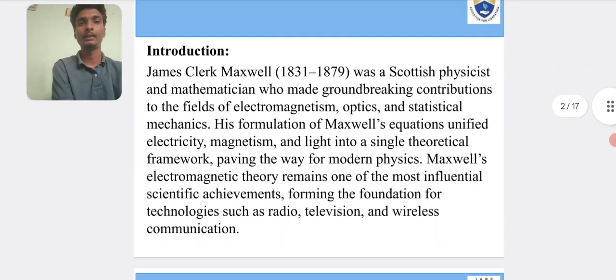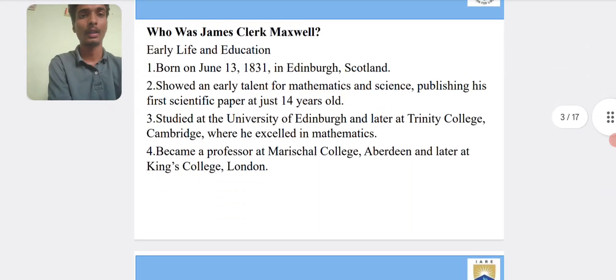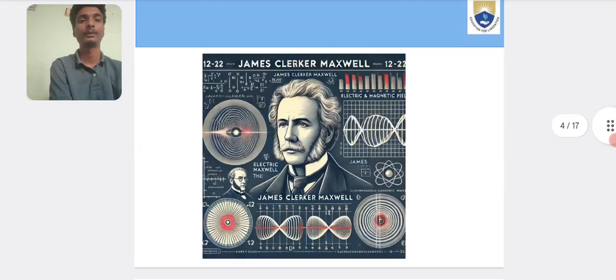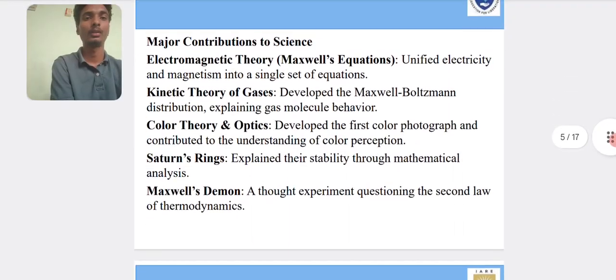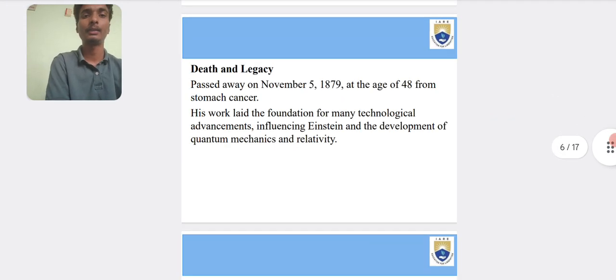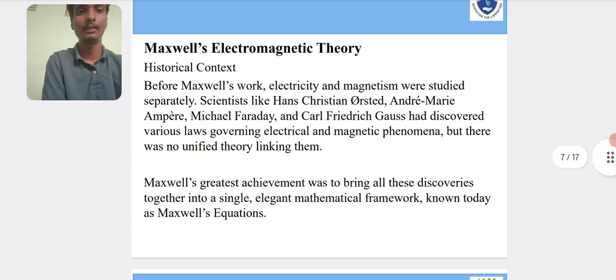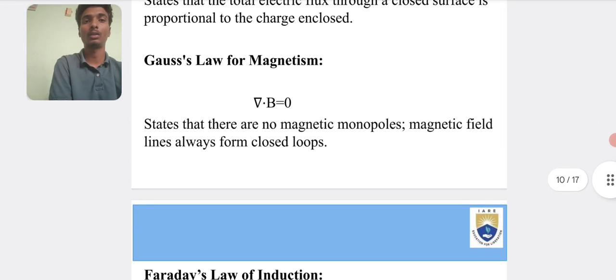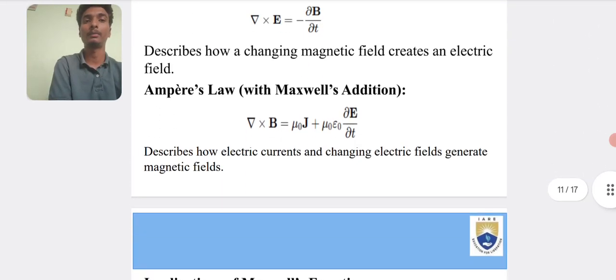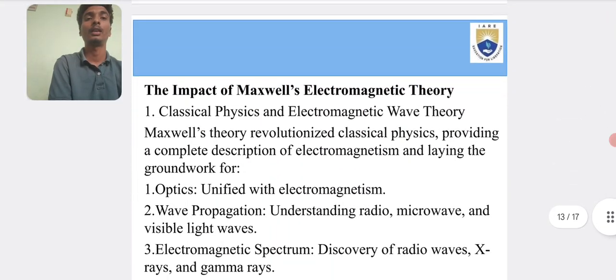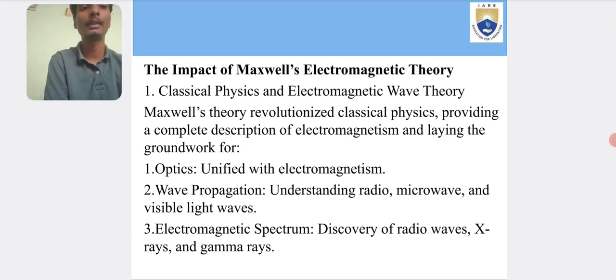So this is the introduction, which I have already read, and this slide is about who Maxwell was, his photo, and his major contributions to science, his death and legacy, and his theories. It covers what he wrote in electromagnetic theory and his equations: Gauss's law of magnetism, Faraday's law of induction, Ampere's law, and the determination of the speed of light, and the impact of Maxwell's electromagnetic theory.